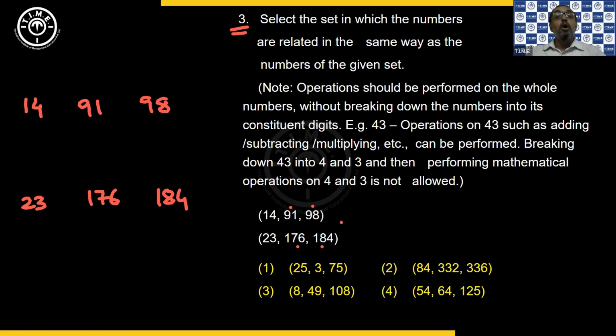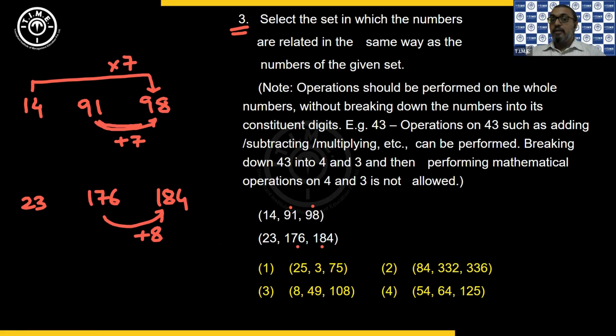So I need to find what relation there is. Here I take this as plus 7, and here I'm getting plus 8. Now, how do I connect 14 with 91? Because 14 and 91 cannot be used in any multiplication. But 14 and 98 can be used as a multiplication. So here I can do it as into 7.